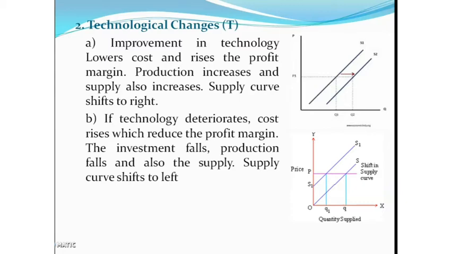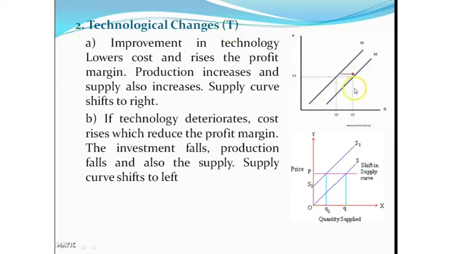In the first case, improvement in technology lowers cost. If a producer uses the most modern technology, he can reduce the cost of production and raise the profit margin. If cost decreases, profit increases, production increases and supply also increases. So in this case, the supply curve shifts to the right.